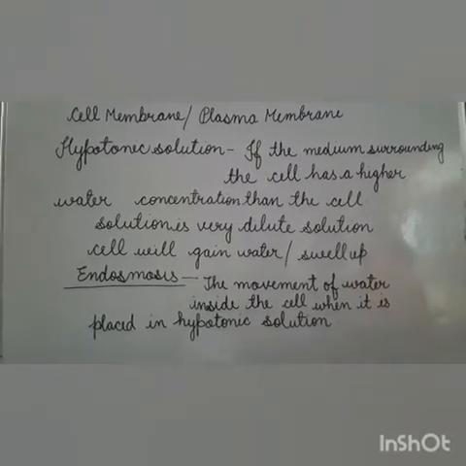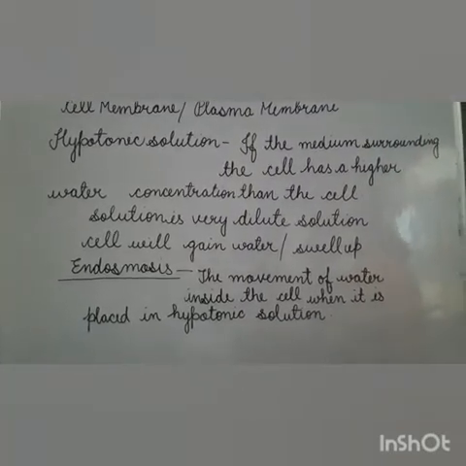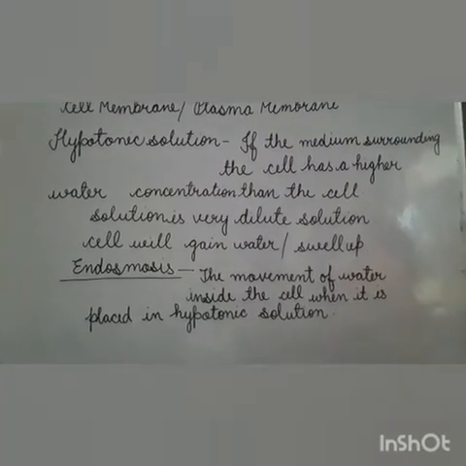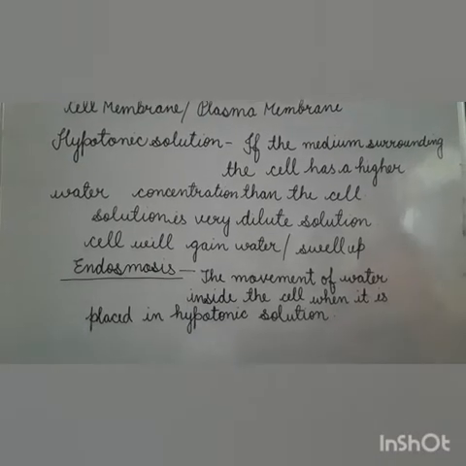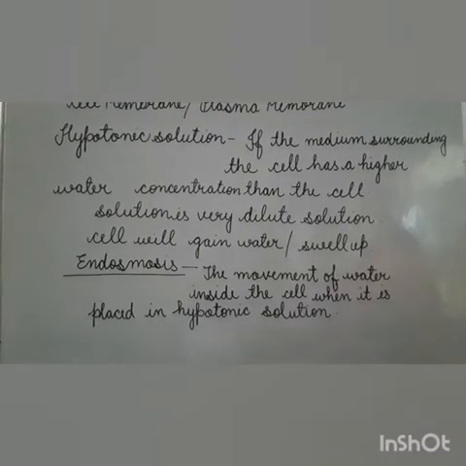In this condition, the cell will gain water, meaning water molecules will move inside the cell.